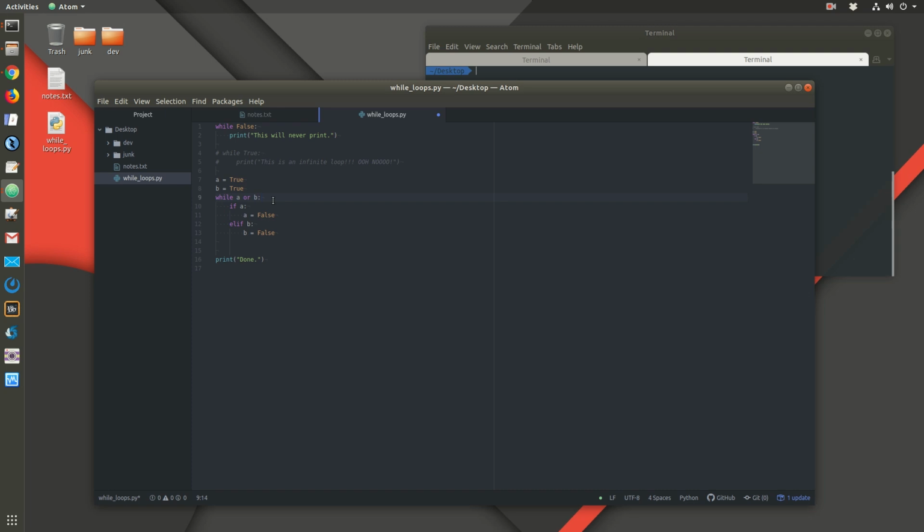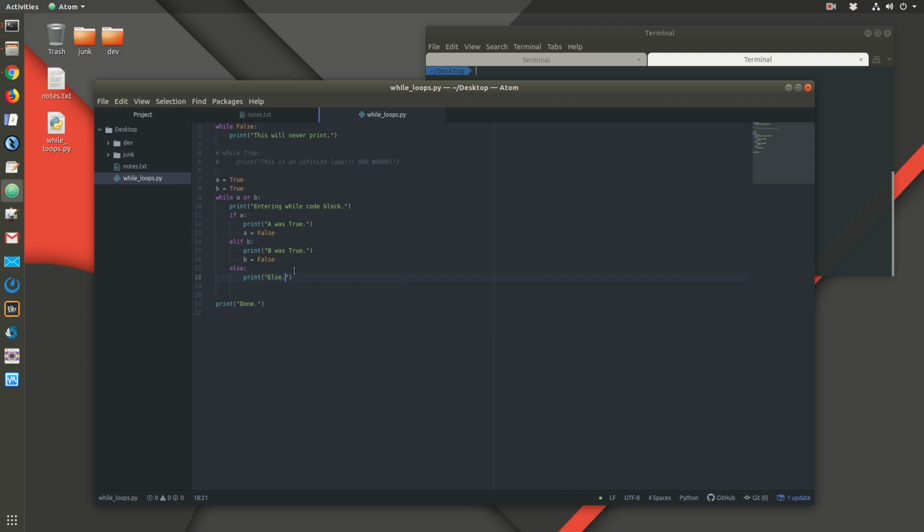Let's go ahead and put a print statement in here that says entering while code block. And then we'll put a print statement in here: A was true. And then in here we'll say print B was true. And might as well make a little else statement and say print else.